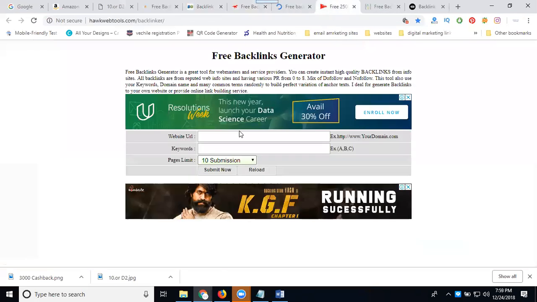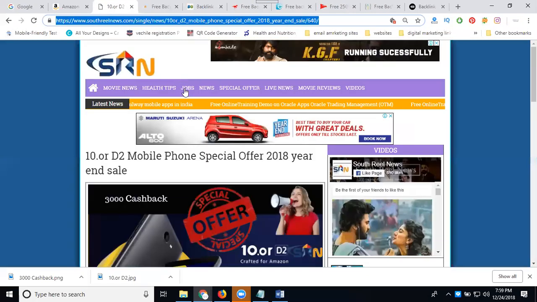So in this one, once the website is done, we can select the new website prepared for your backlinks on your site. Some websites will be too logical. Only add your website URL in the first step. Second step, add your website URL, add your keywords. So I'm selecting this one,